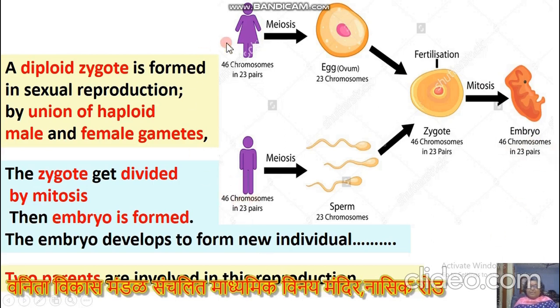Two parents are involved in this type of reproduction. The embryo develops to form a new individual.